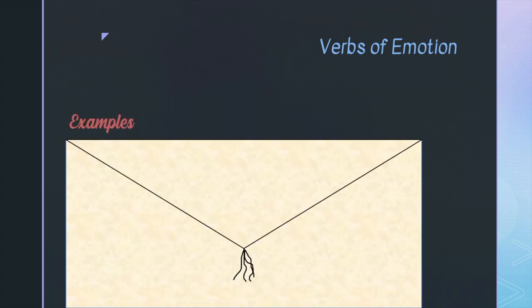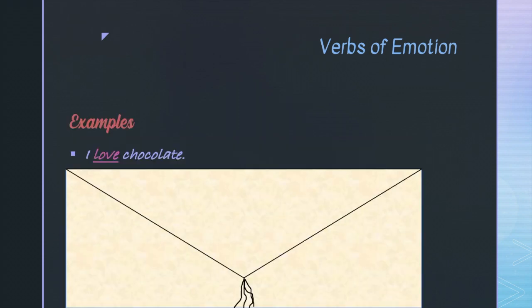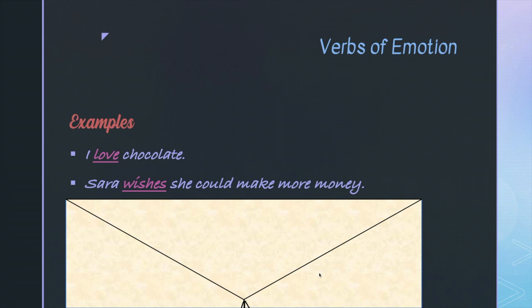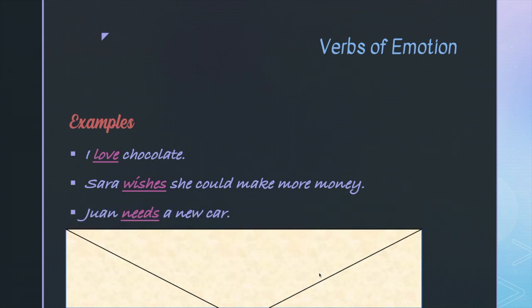Some examples are, I love chocolate. Anyone who knows me well knows that this is true. Next, Sarah wishes she could make more money. There are many people like Sarah in the world. Next one, Juan needs a new car. Maybe Juan is one of those people like Sarah who wishes he could make more money.